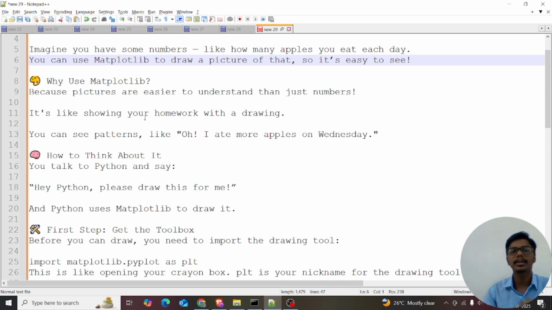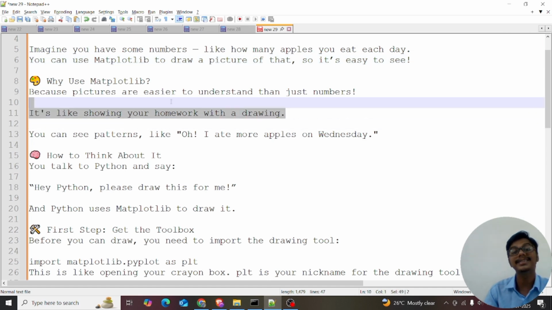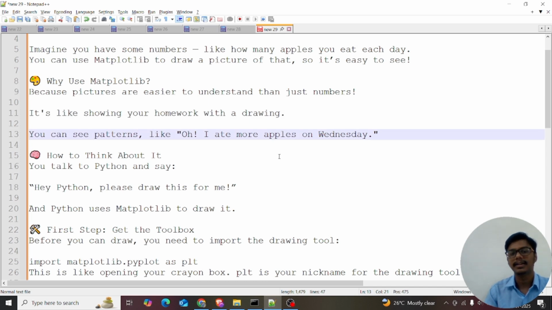It's like showing your homework with a drawing. Writing a script is like showing your numbers with a drawing. You can see the patterns, like, oh, I ate more apples on Wednesday.